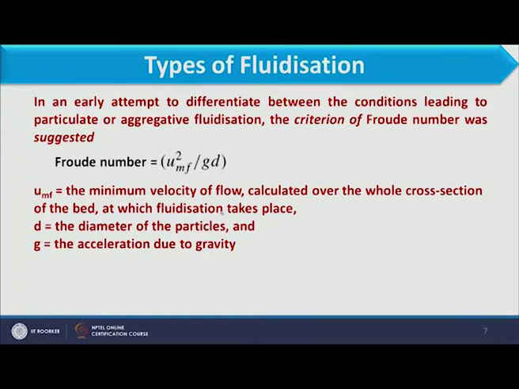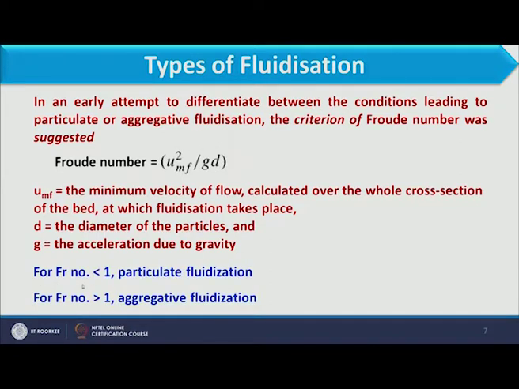The diameter of the particle is denoted by D, and g is the gravitational acceleration. Considering this Froude number, when it is less than 1, particulate fluidization occurs, and when it is greater than 1, aggregative fluidization occurs. So, based on the Froude number, we can identify what type of fluidization is occurring in the process.